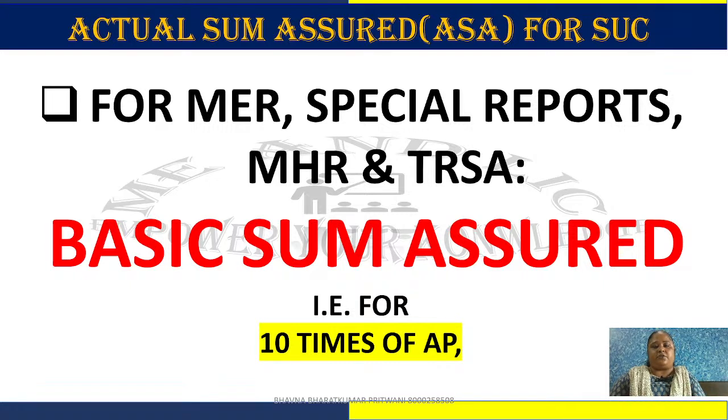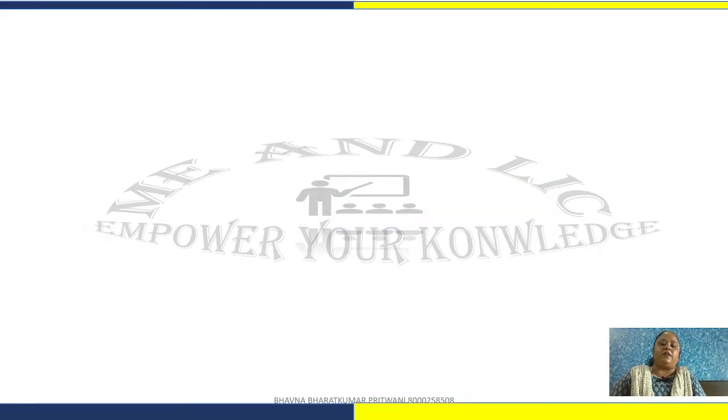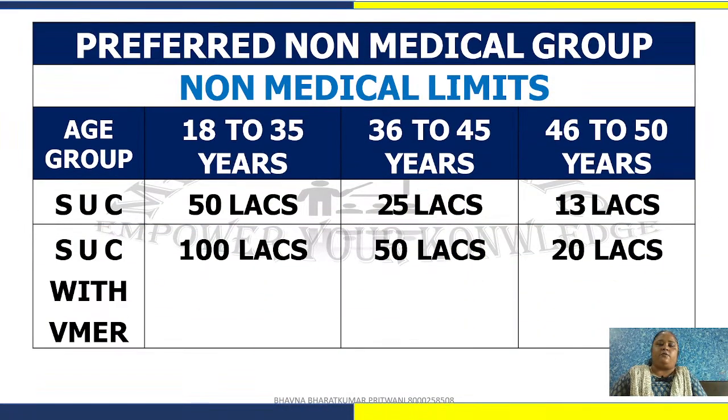Then we get the SUC, and then we decide whether our client is medically fit. If there are no issues with health, then we can apply non-medical schemes. All non-medical schemes are allowed in this plan. For the preferred non-medical group, which is 18 years to 35 years, you can sell up to 1 crore rupees sum assured with video MER, meaning height and weight only.